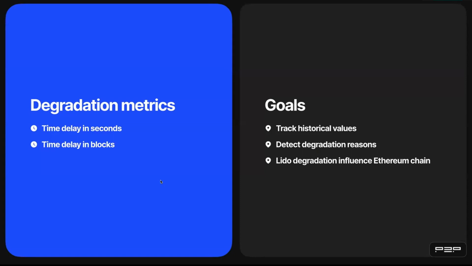We pursued three main goals during this grant. The first goal is to track metrics day to day. The second goal is to track different subgroups to find out the reasons for differences in this degradation metric, which we measure as time delays in seconds and blocks, and to determine the degree of Lido's participation in degrading the blockchain through censoring.